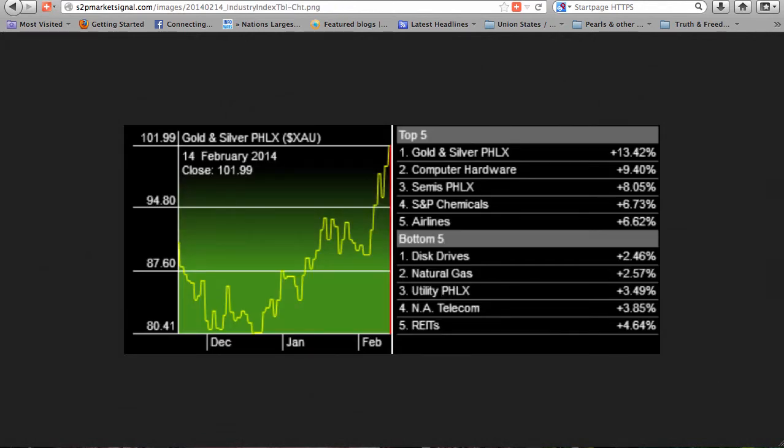Industry rotation the last 2 weeks. All of the top and bottom 5 industries are positive. Bullish computer hardware has left the bottom 5 and entered the top 5. Semis has entered the top 5. Bearish gold and silver remains in and now leads the top 5. REITs and networkers have left the top 5. REITs has entered the bottom 5. Oil has left the bottom 5. Disk drives has re-entered the bottom 5.